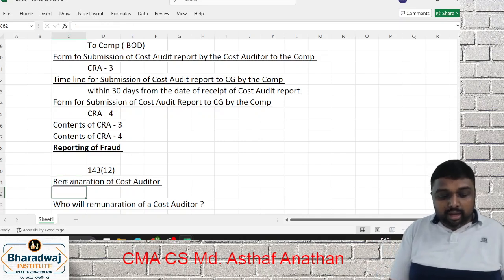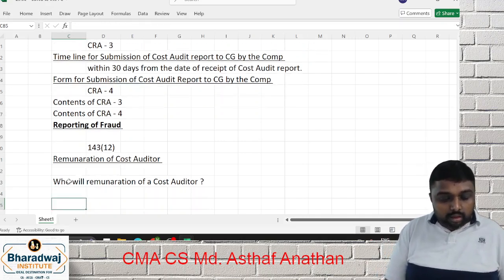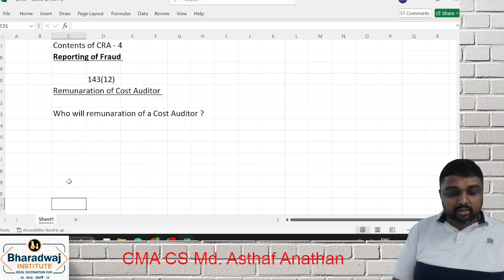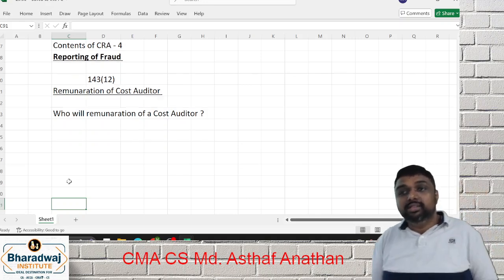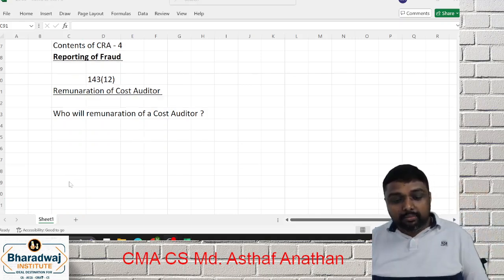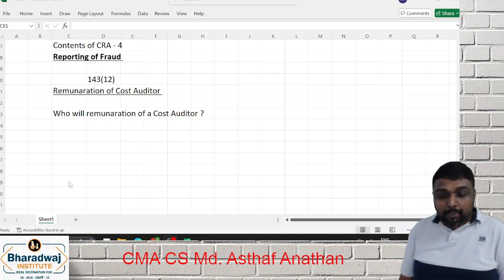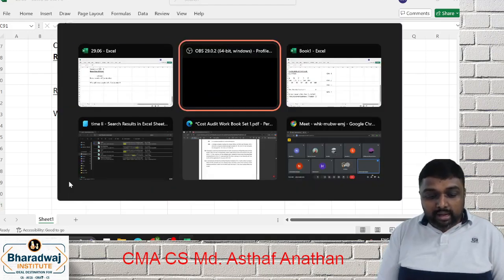Next is who will fix the remuneration. The remuneration of the cost auditor, that also we have discussed. Are you clear? So this is the point on this timeline, all these numbers. Apart from this, we have a few more points.